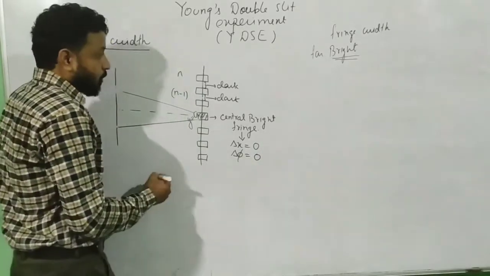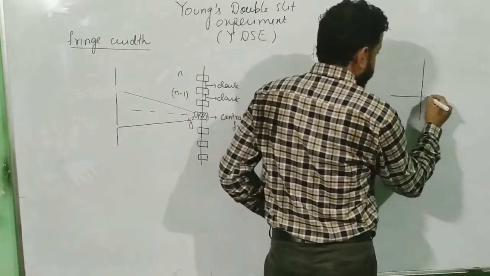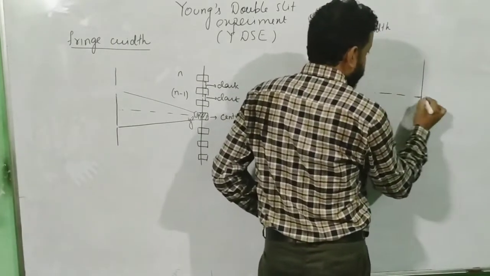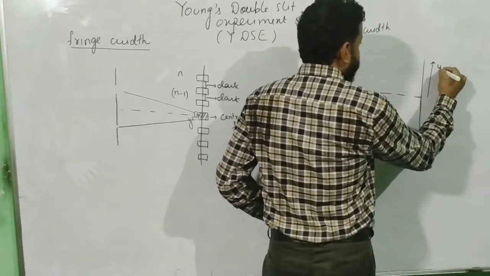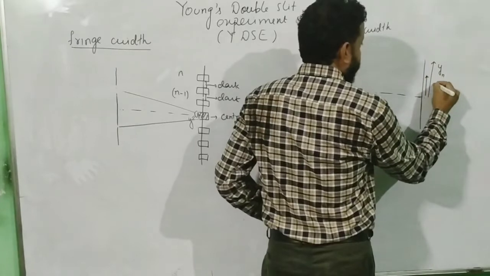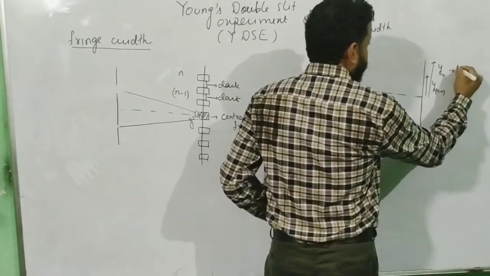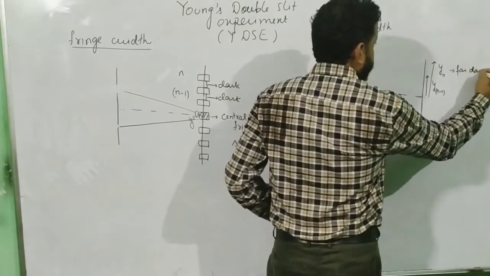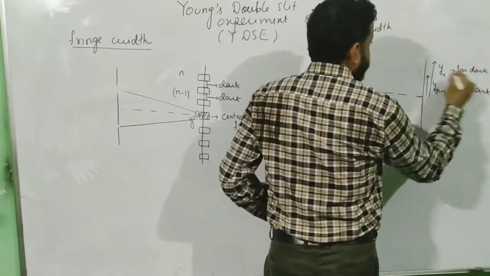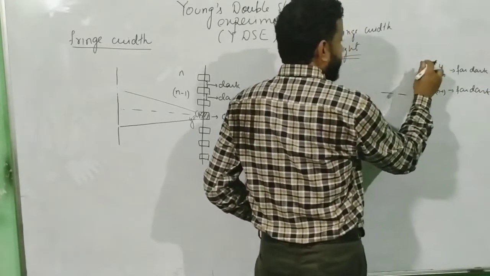Okay. So if I draw this diagram over here, this is the central line. I consider this one as the dark, and then I have another one over here as y n minus 1. This is for dark. This is also for dark. Then between these two dark lies my bright.